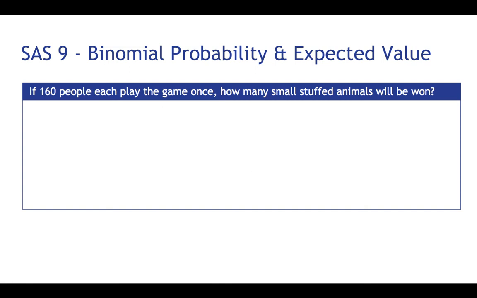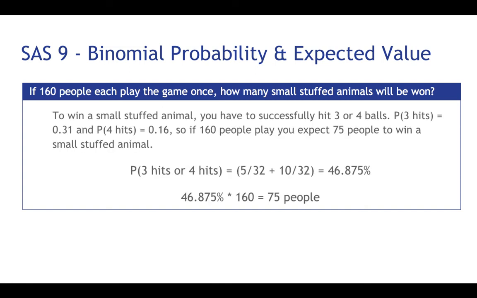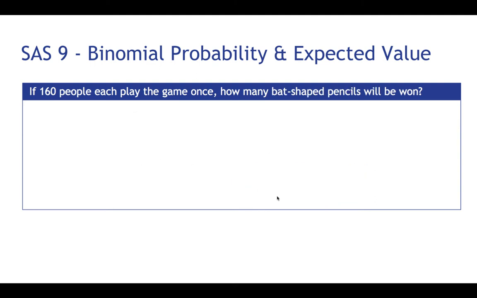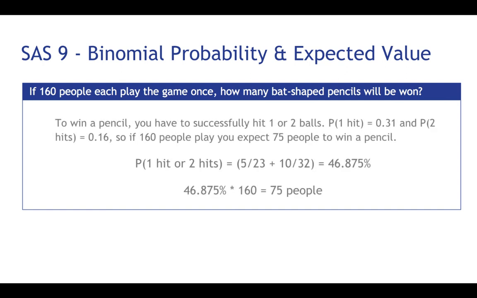All right, how many small stuffed animals will be won? Well, we have 2 probabilities whether they get a small, 3 or 4 hits. So probability of 3 is 0.31, probability of 4 is 0.16. Add those together, it's 5 out of 32 or 10 out of 30, 46.875%. 75 people should win a small stuffed animal. And believe it or not, 1 and 2 get the same answer, 75 people, because 2 is the same as 3 and 1 is the same as 4. So we get the same exact probability for this. About 75 people will win a bat-shaped pencil.